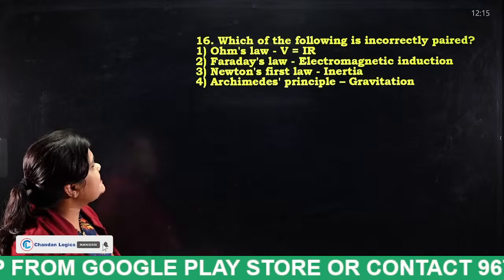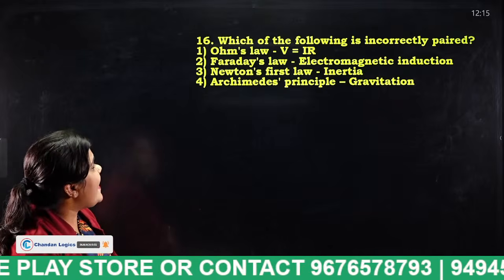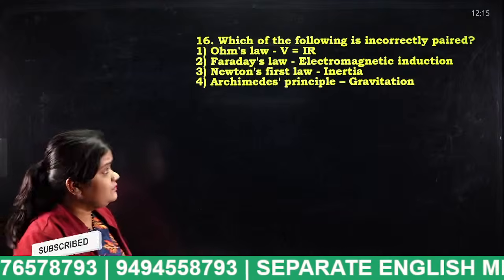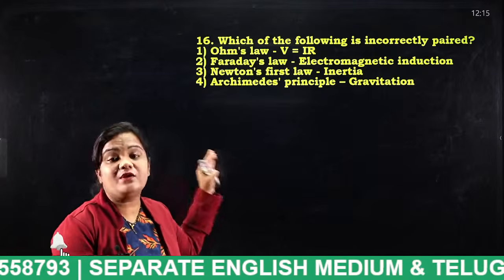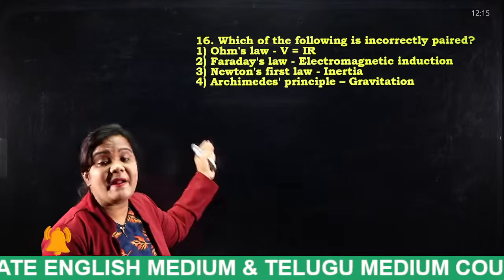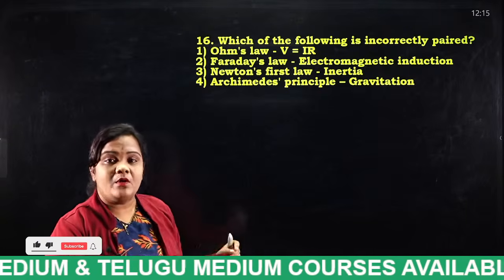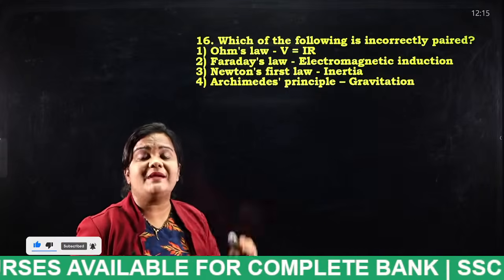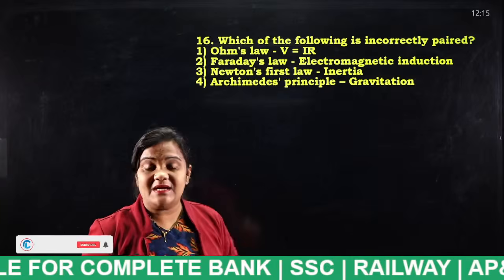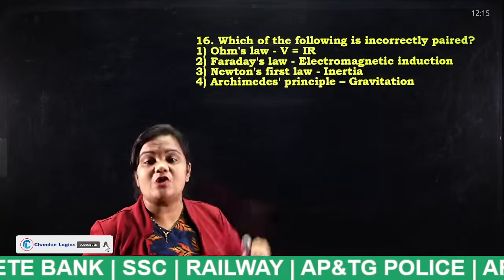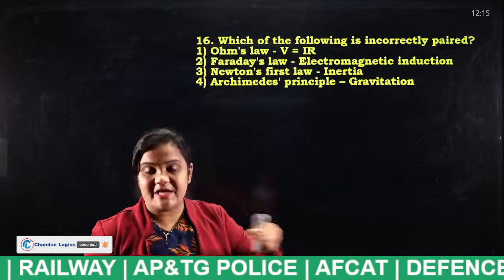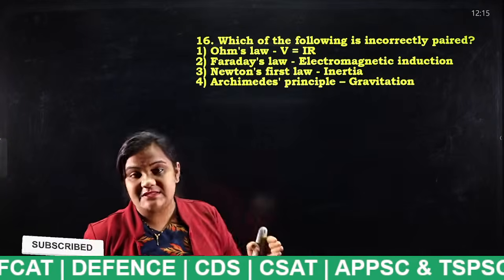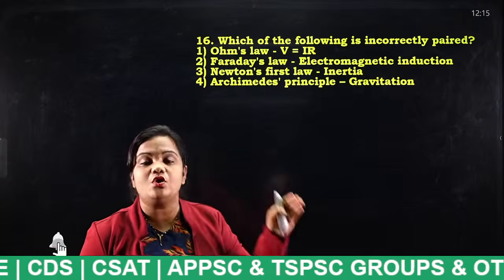Which of the following is incorrectly paired? Ohm's law, Faraday's law, Newton's first law, Archimedes principle, gravitation. Here they have given you the law and a particular feature of that law. Tell me, students, what is the answer? As we all know, Ohm's law states that voltage depends on current and resistance. That is Ohm's law, V equals IR.